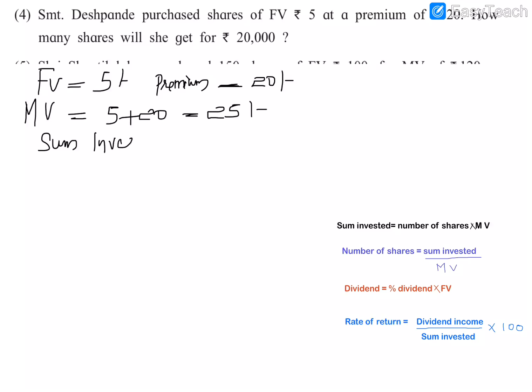Sum invested is not directly given, it is given in the question, like how many shares she will get for rupees 20,000. If she spends rupees 20,000, how many shares will she get? So we can write sum invested is equal to 20,000.